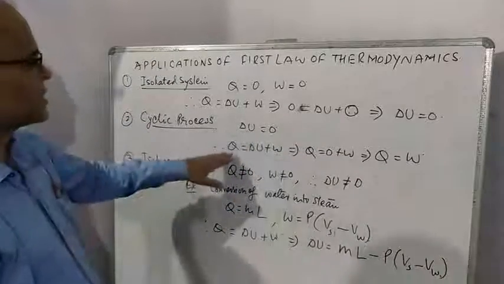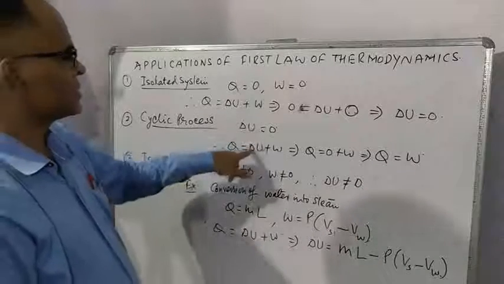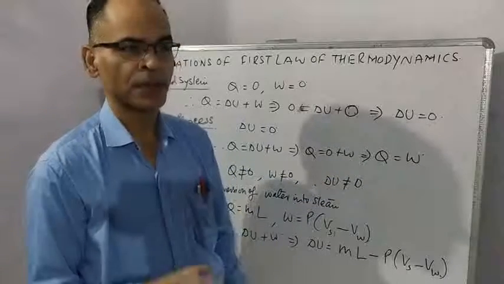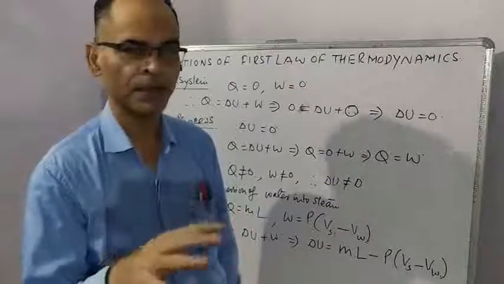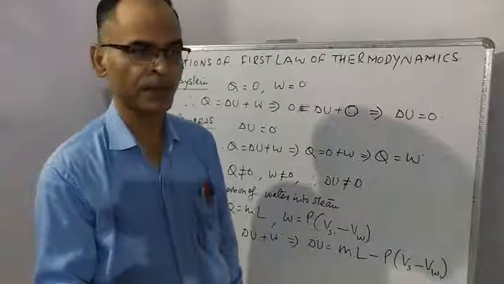Now this is the first law of thermodynamics. If delta U is equal to 0, Q is equal to W, which means the total heat supplied is converted into work. In a cyclic process, heat supplied is converted into work.